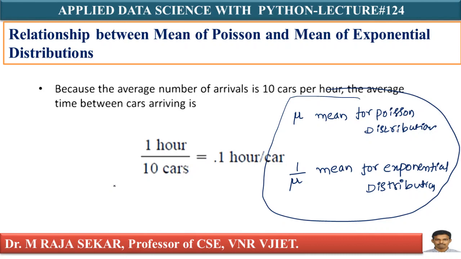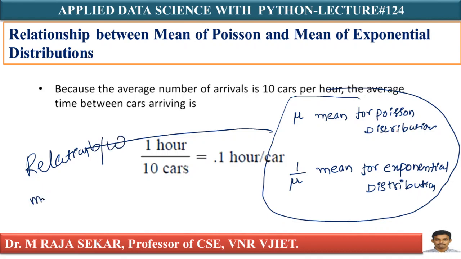This is the relation between the mean of Poisson distribution and the mean of exponential distribution. Let me say ED, just for simplicity.